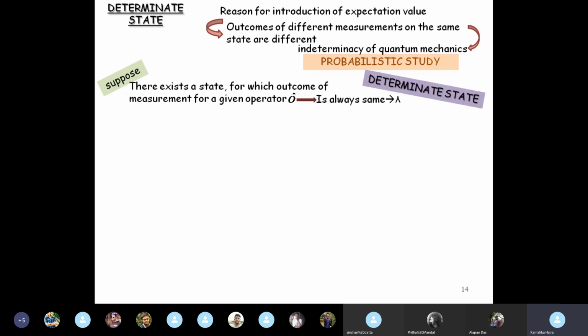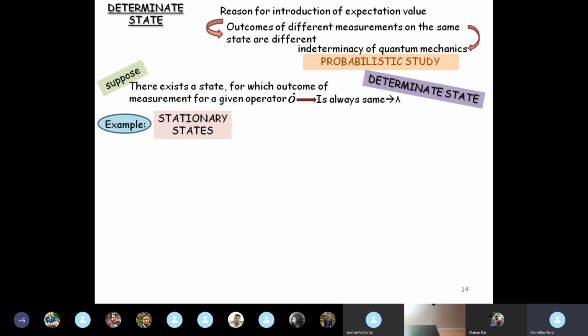When does this happen? If this does happen, then we can call it a determinate state. What does this mean? No matter how many times you measure this particular operator O for a given state, instead of giving us different outcomes, it is giving us a particular value. So out of the several indeterminate states, we can call this a determinate state.